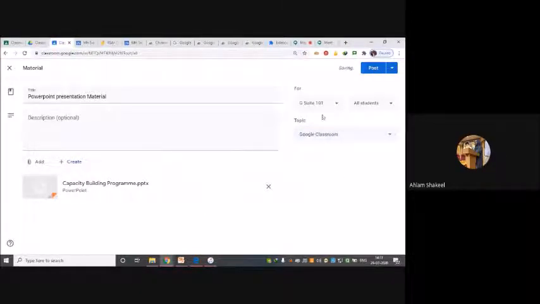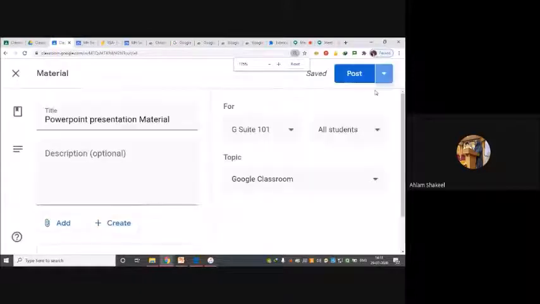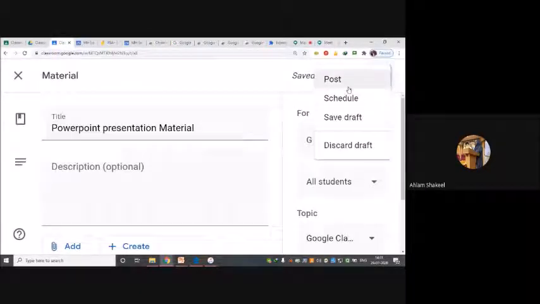So what I can do over here is directly post it, or I can schedule it, or later on if I want to make some changes and then upload it, I can save it as a draft as well. Okay, this part I'll just zoom. So post, schedule, draft, or discard the draft. I can use these options.